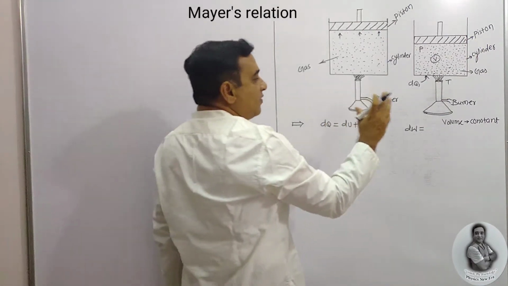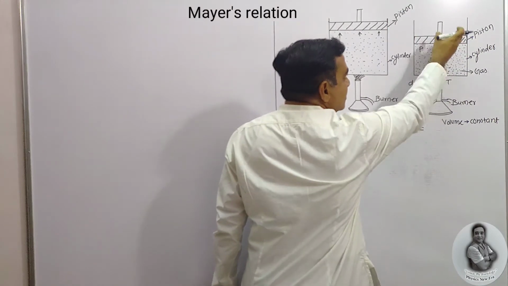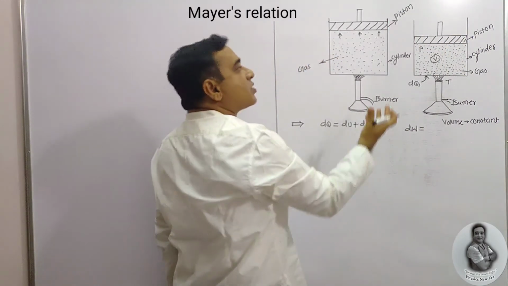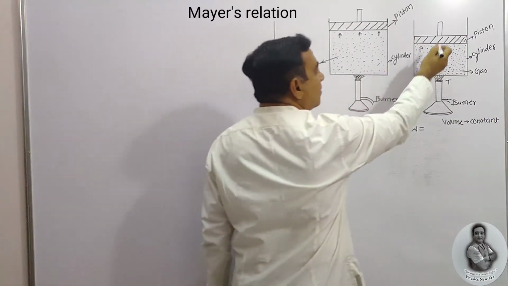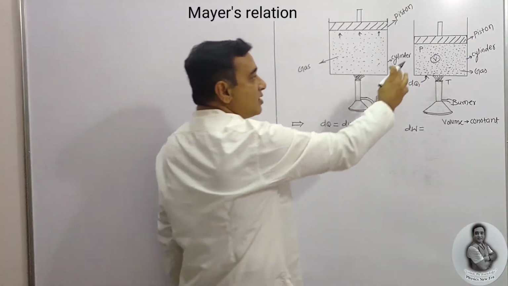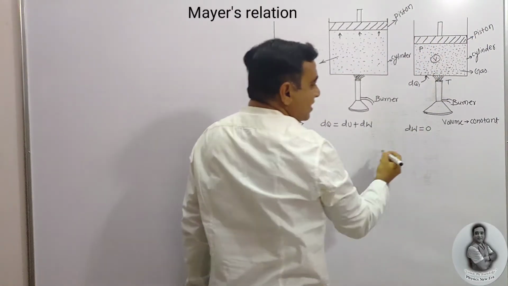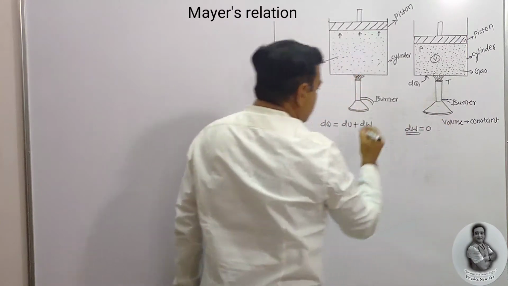Volume constant means the gas does not push the piston up, so work done is equal to 0.